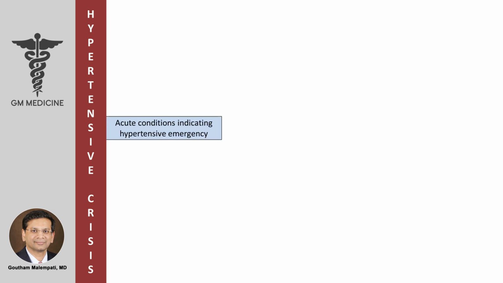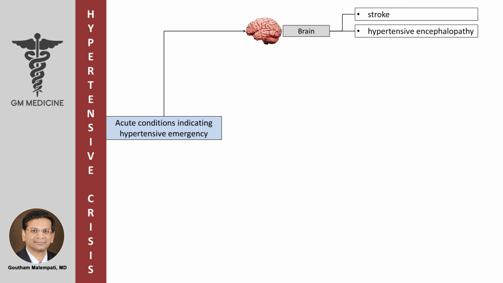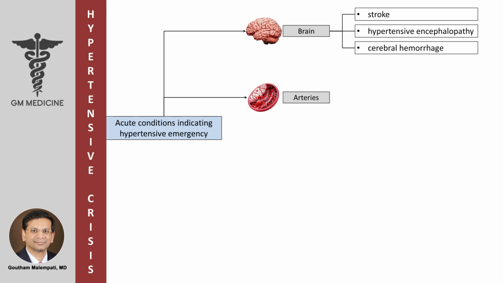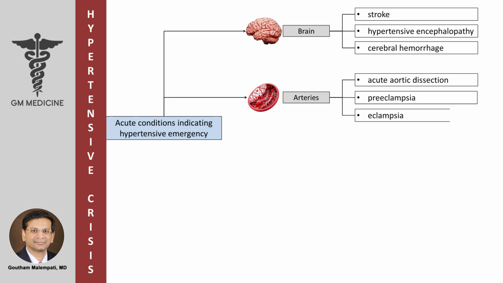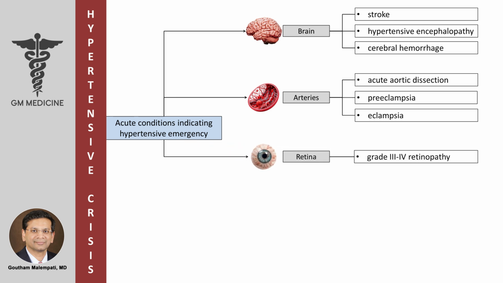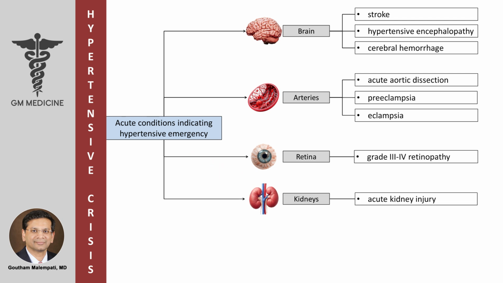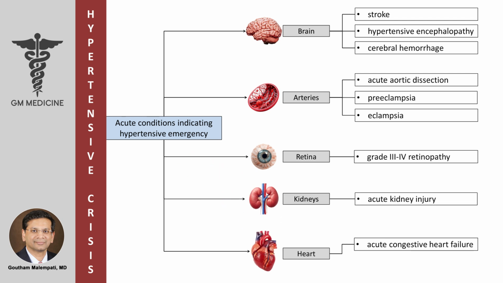Acute conditions indicating hypertensive emergency in case of brain are stroke, hypertensive encephalopathy, and cerebral hemorrhage. In case of arteries, it is acute aortic dissection, preeclampsia, and eclampsia. In case of retina, it is grade 3 and grade 4 hypertensive retinopathy. In case of kidney, it is acute kidney injury. And in case of heart, it is acute congestive heart failure and acute coronary syndrome.